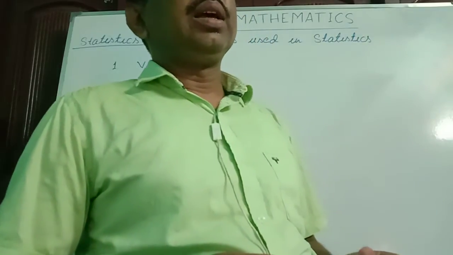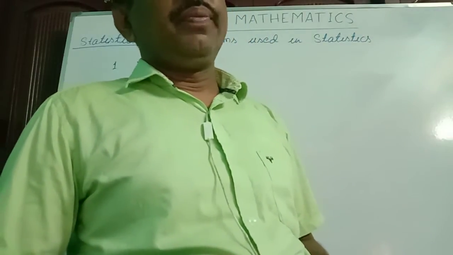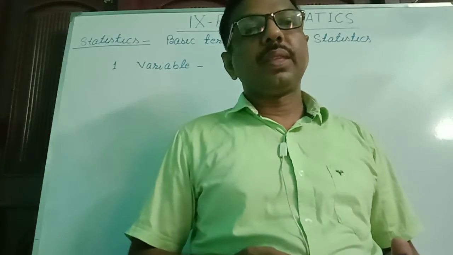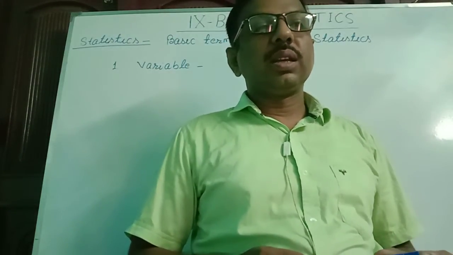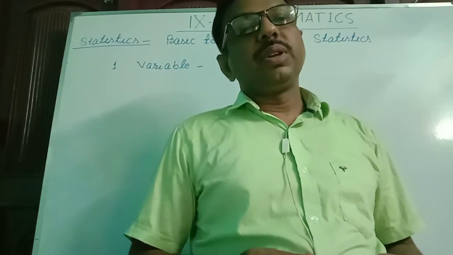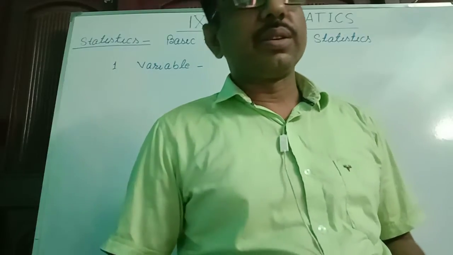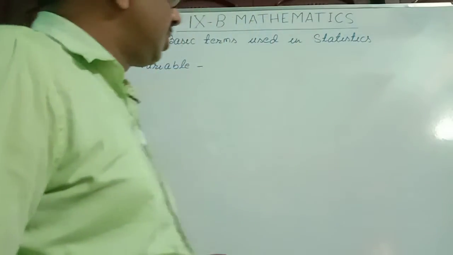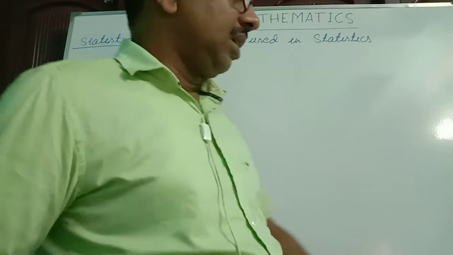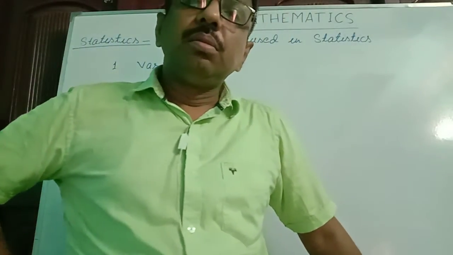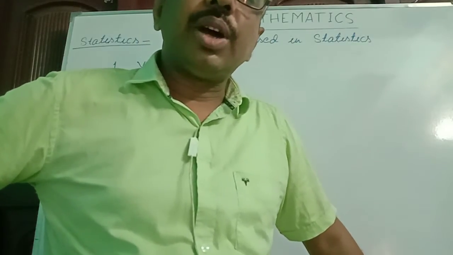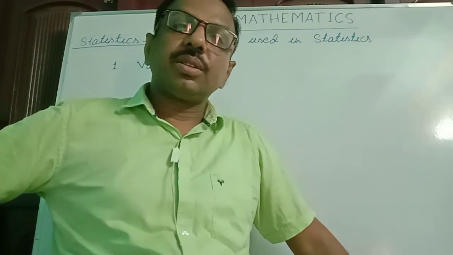And we know the value of a variable is not fixed. It varies from time to time and condition to condition. Here in statistics, the meaning of variable is the same: it has no fixed value, and its value differs from time to time and condition to condition.